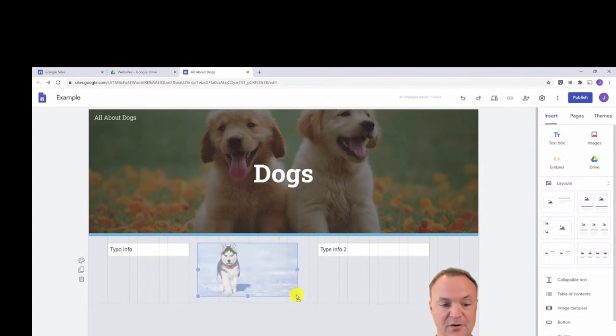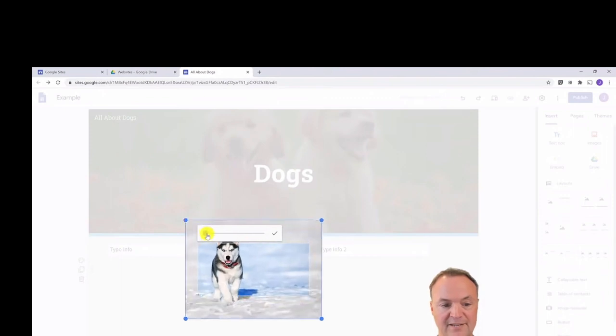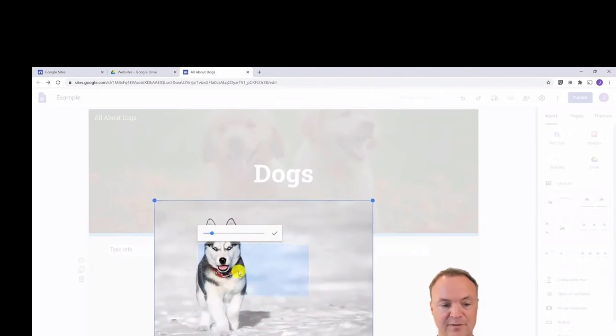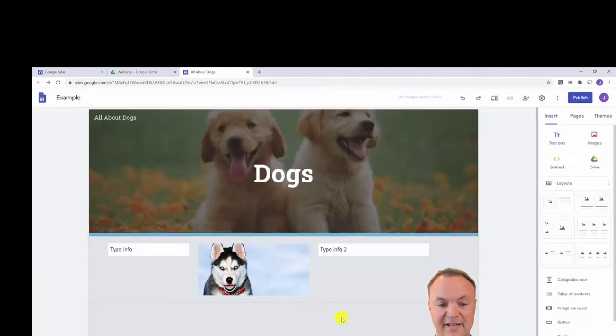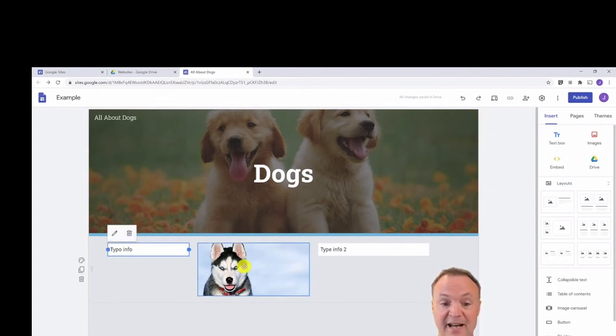You can see how I did that just by grabbing the handles, and it's cropping as I do it too. If I go back in here and hit the crop, I can zoom up and move around to a certain part of the image, hit there, and really highlight what I want out of the image too. So I can type the information I have over here, add my images, and move these all around.